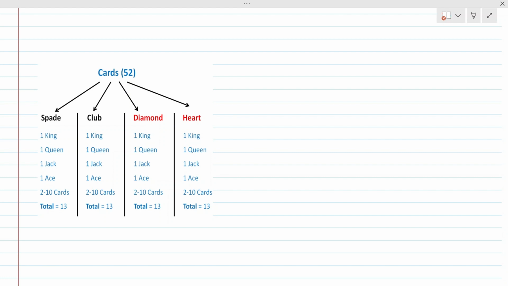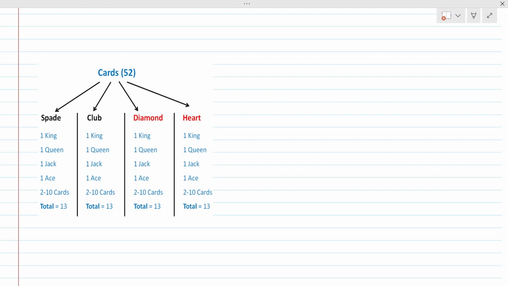And in each suit, if you see, spade, club, diamond, heart, each one will have one king, one queen, one jack, one ace, and then numbered cards. Numbered cards start from 2 and end with 10. Once again, I'll explain. Each suit will have one king, one queen, one jack, one ace, and numbered cards 2 to 10. So totally we have 13 cards. So these many cards are there in each suit.